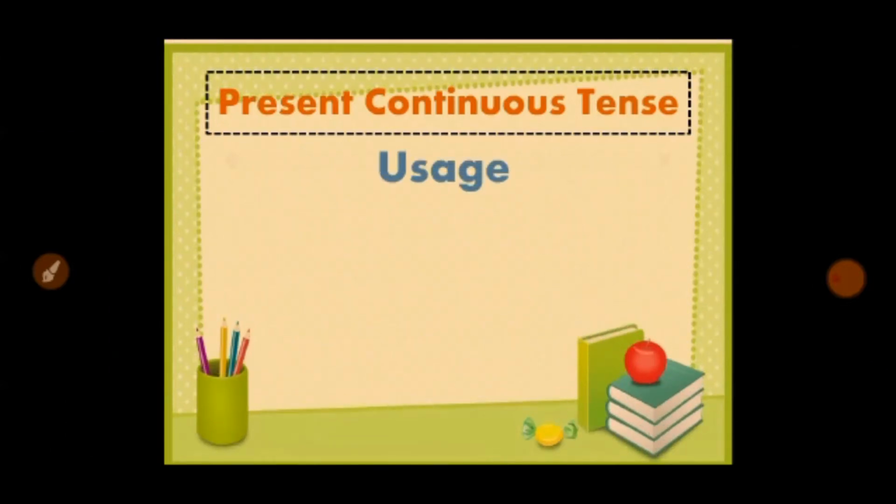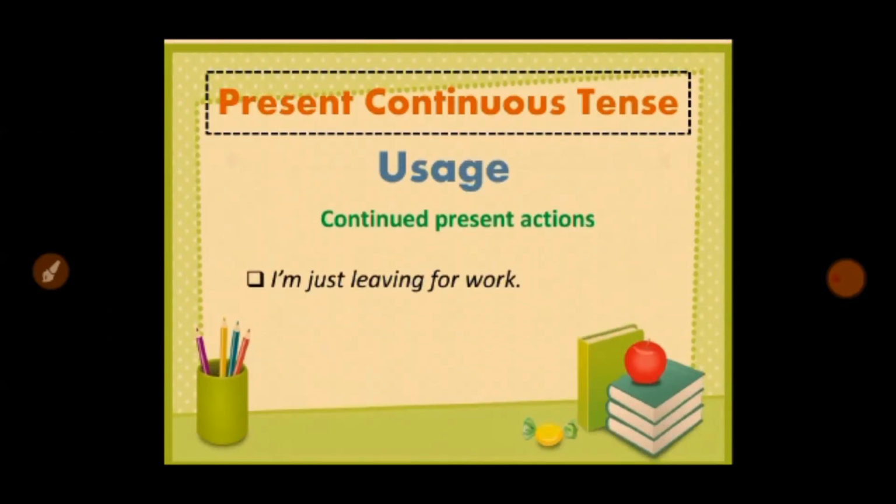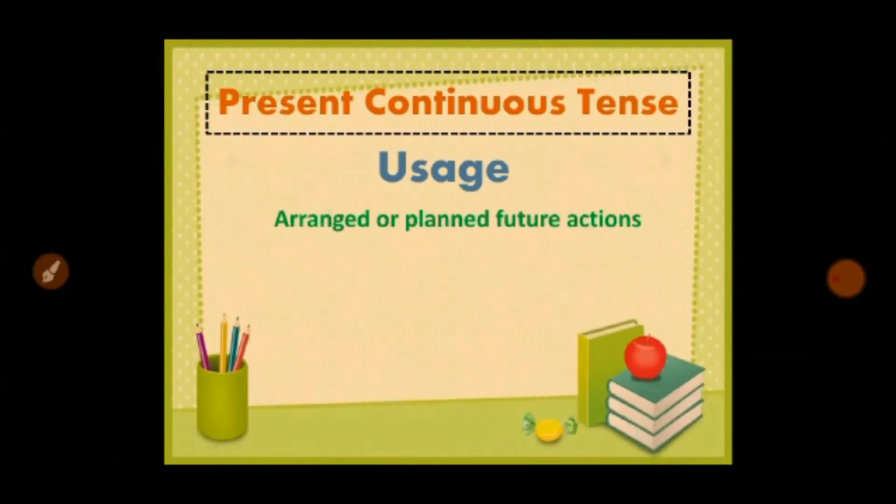First of all, we'll discuss the usage that it is used for continued present actions. For example, I am just leaving for a walk. The second type of use is that we use it for arranged or planned future actions.